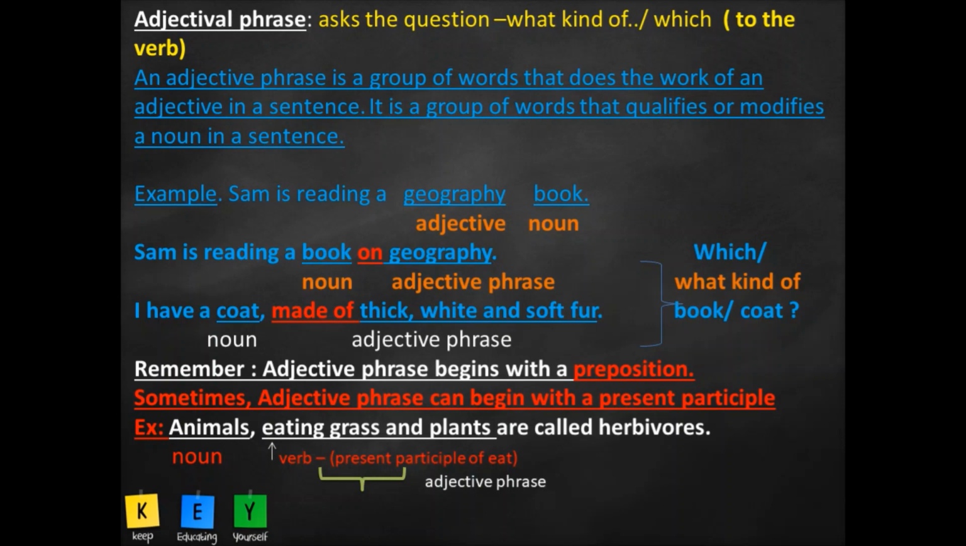With a preposition or present participle, ask the question what kind of or which, and see that it is placed just before or after the noun that it qualifies, that it describes, that it modifies. Okay.